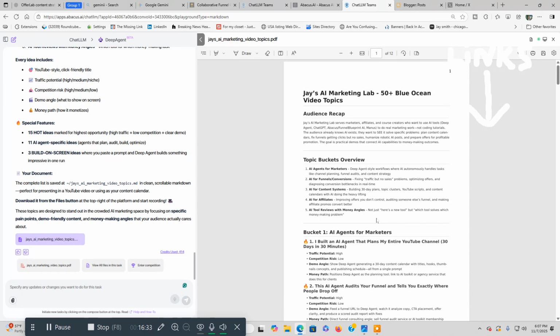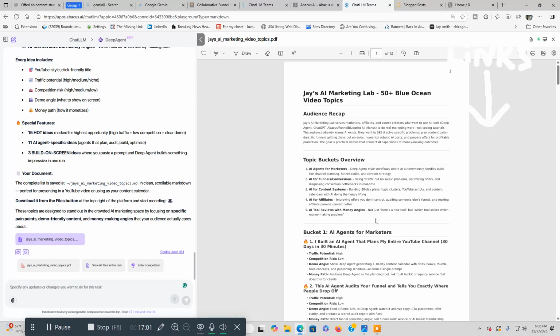So that's how you use the 80-20 rule to use AI agents to do the high value tasks like researching topics for your YouTube channel, for your blog, whatever it may be. Just doing all the thinking so you can do the strategy. And then, like I said, you can build calculators, you can build apps, you can build full websites, you can build landing pages, you can build anything with Deep Agents.